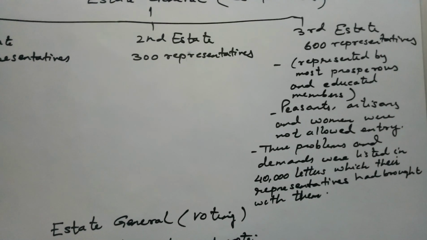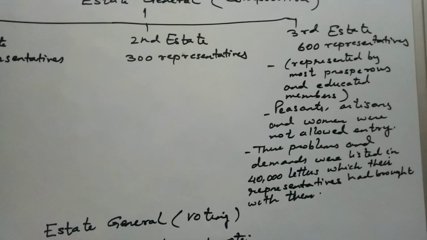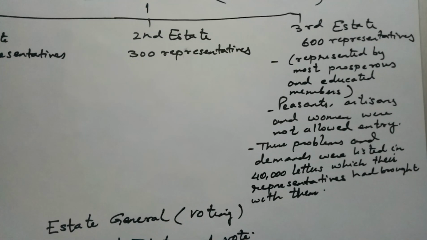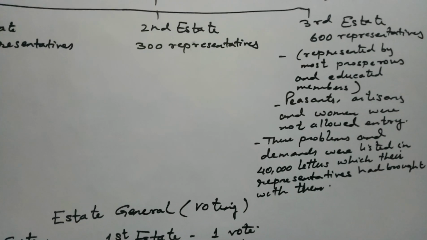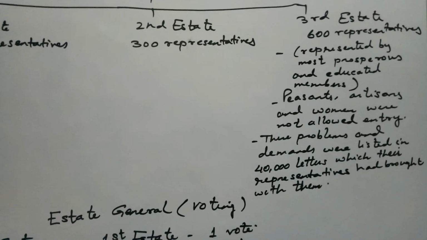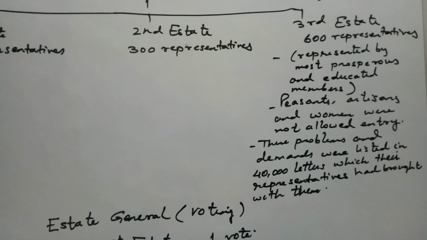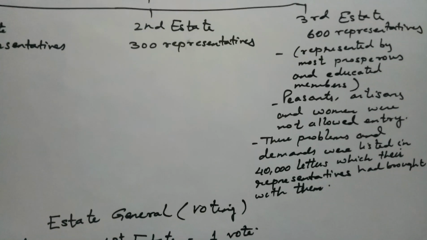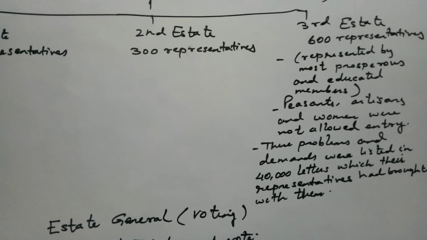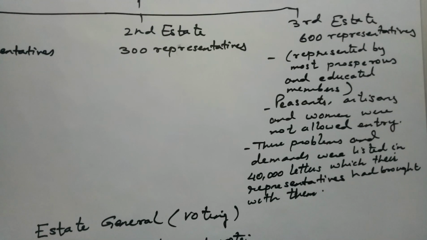It means the representation of the third state was from the most prosperous and rich people. Peasants, artisans, and women were not allowed. And the problems and demands of these poor people were mentioned in the 40,000 letters, which were brought by the representatives of the third state.